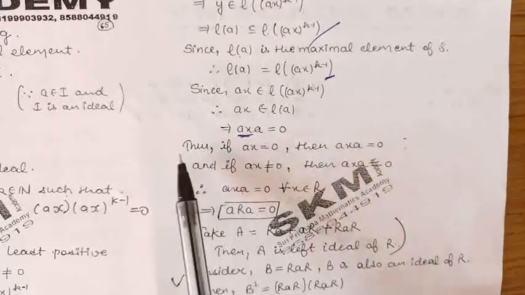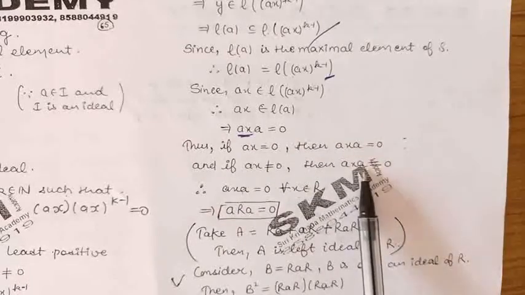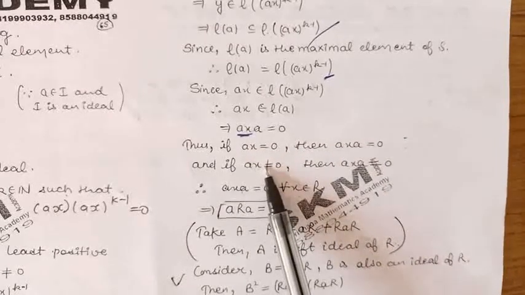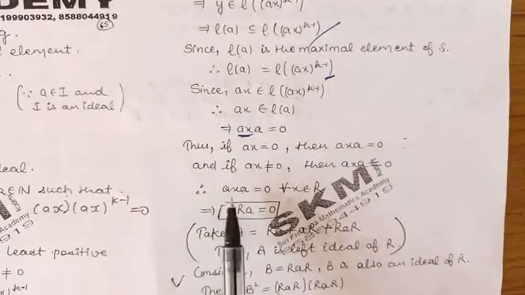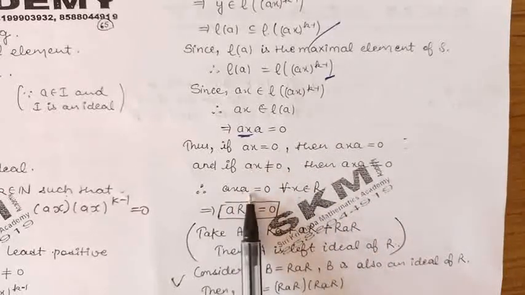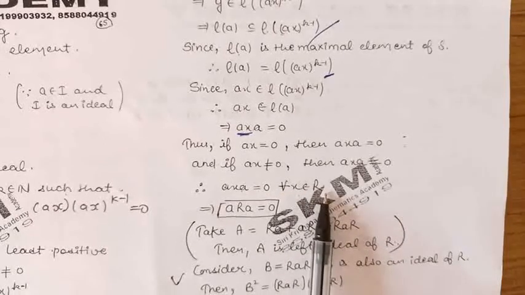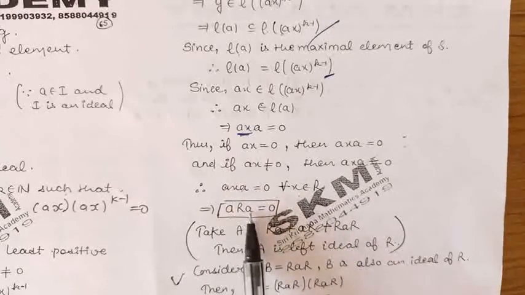So we have proved that AXA is equal to 0 in both cases, whether AX is 0 or AX is non-zero. So we can combine the two. We can say that the expression A into X into A is 0 for every X belonging to the ring R. So we can say that ARA is equal to 0.